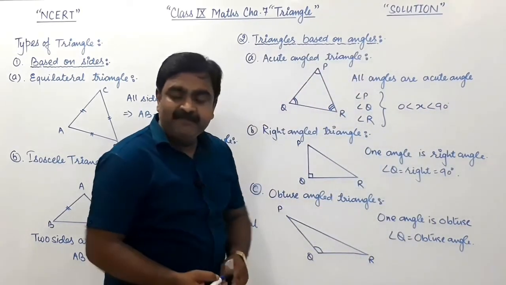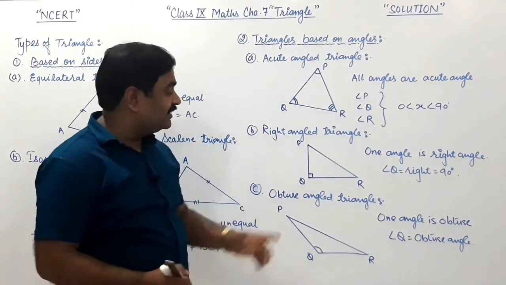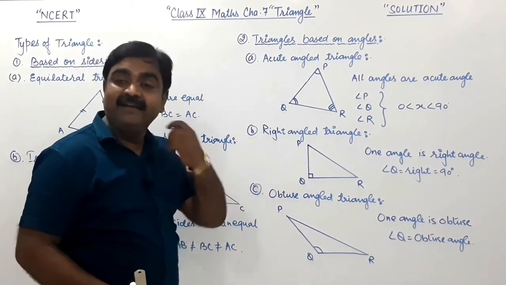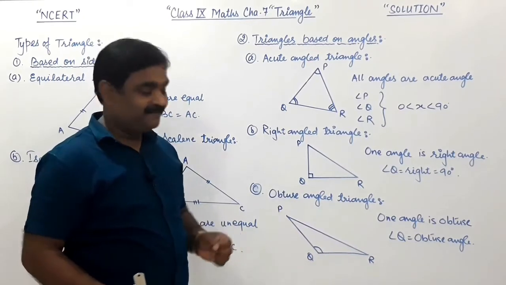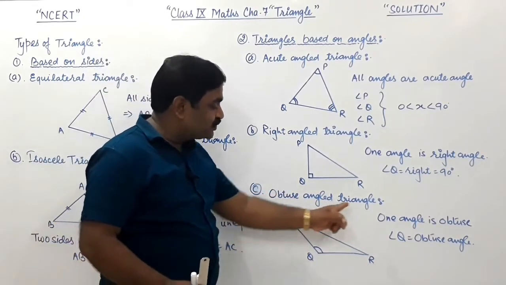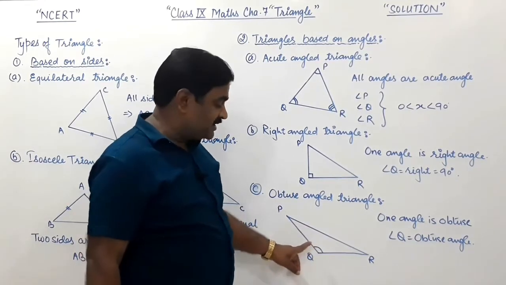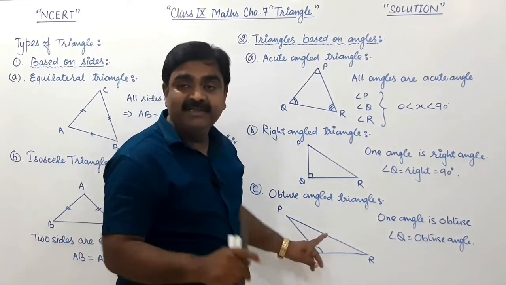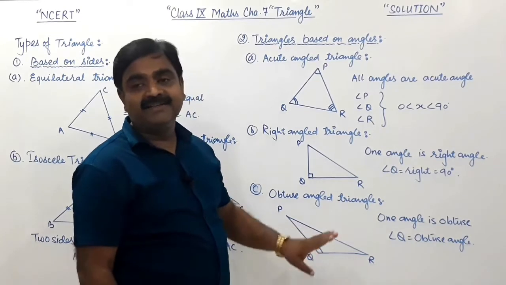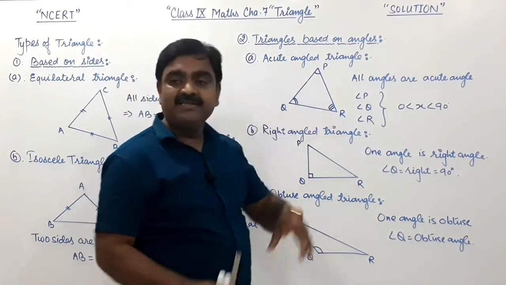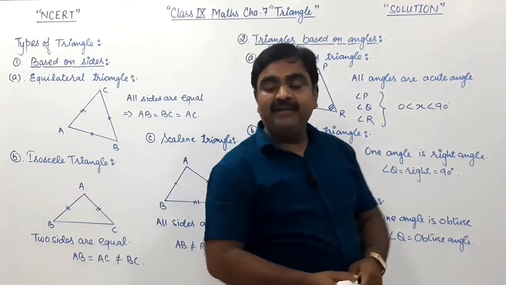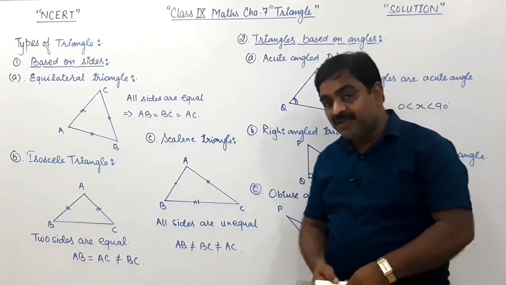Right angle triangle is a triangle in which one angle is right, means एक angle exact 90 का होना चाहिए. And third is obtuse angle triangle, a triangle in which one angle is obtuse, means lies between 90 and 180 degrees. So dear friends, I hope you all understand well. कोई confusion नहीं होनी चाहिए.